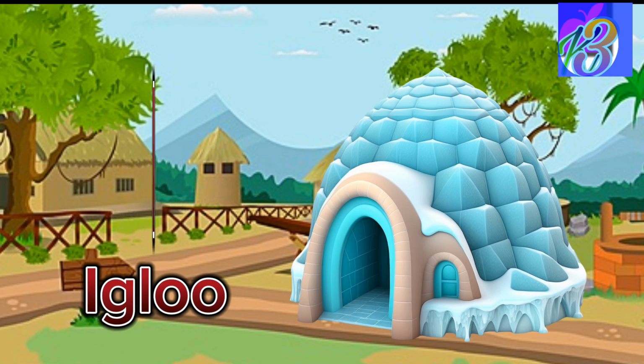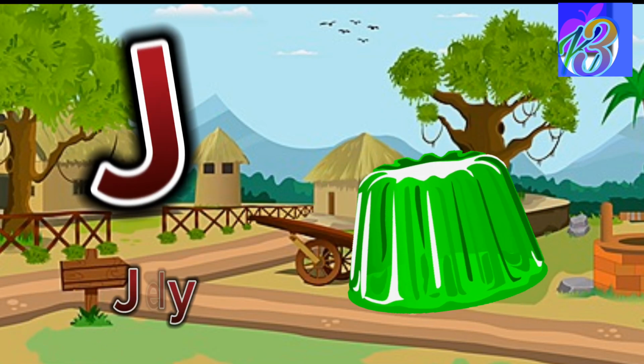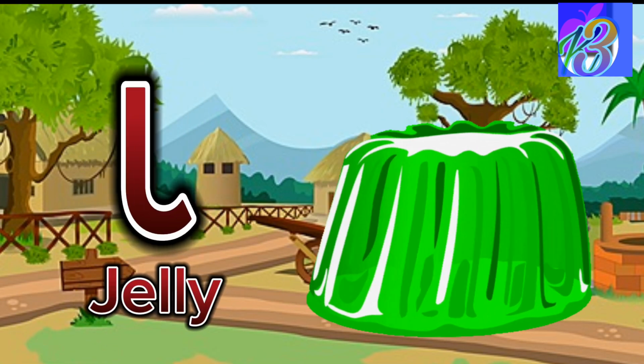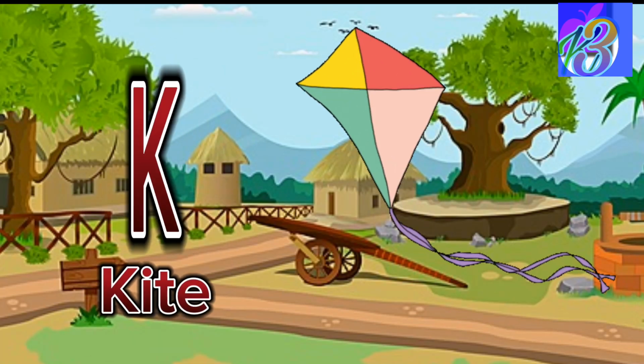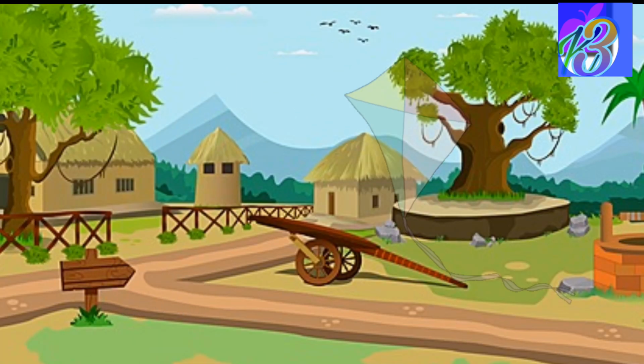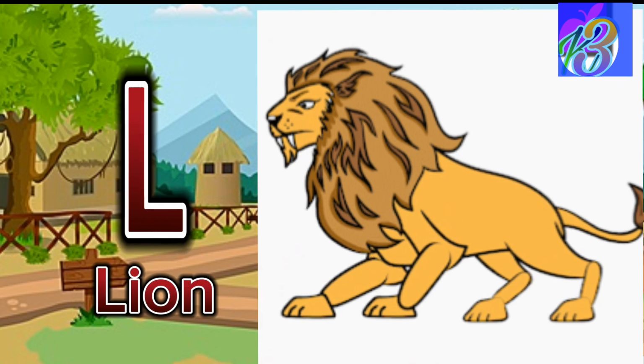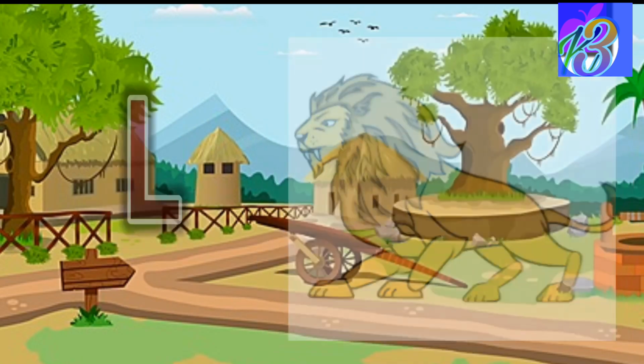I is for igloo, cozy and round. J is for jelly, sweet and profound. K is for kite, flying high in the sky. L is for lion, with a mighty roar and crown.